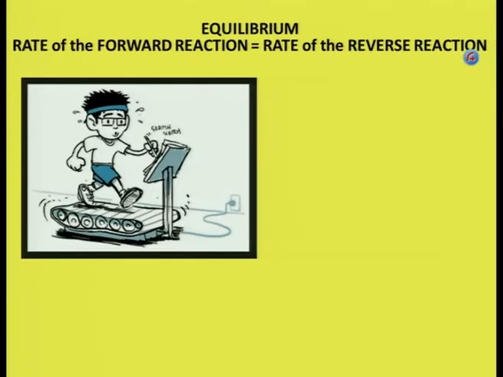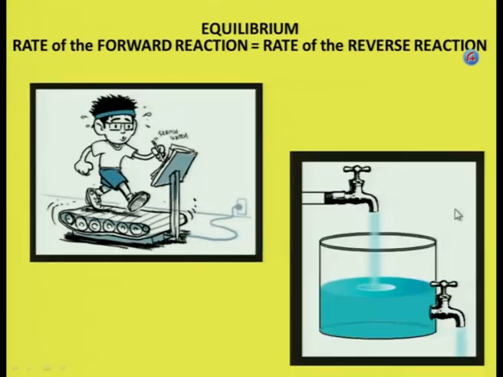But something is happening. That is like a boy running on a treadmill. He is staying in one place. He's not moving anywhere. But something is happening. Just ask him. He's really tired, running, keeping pace with the treadmill. It's like a bowl like this, where the water is flowing in and water is flowing out. The water level stays the same. But remember now, this is equilibrium.